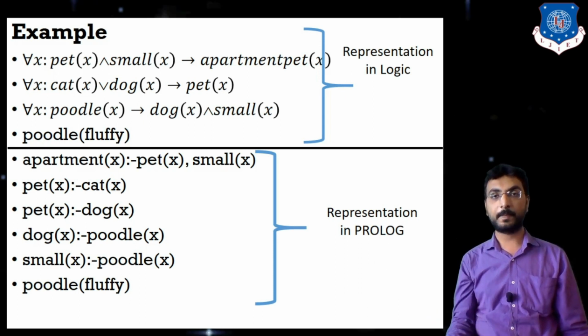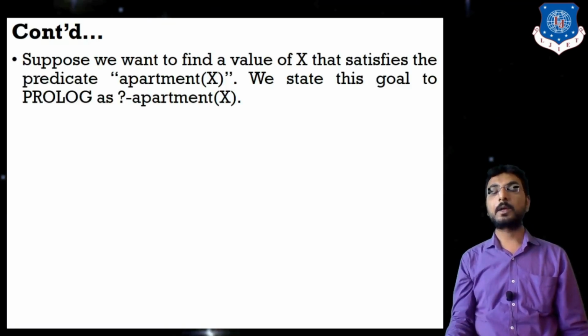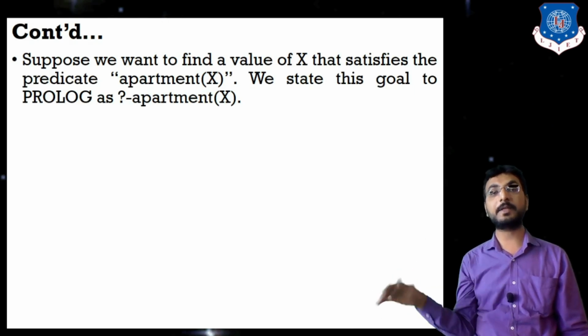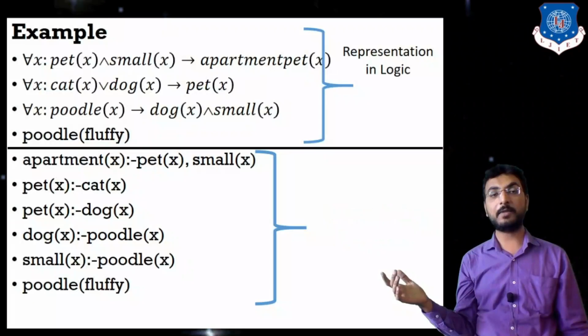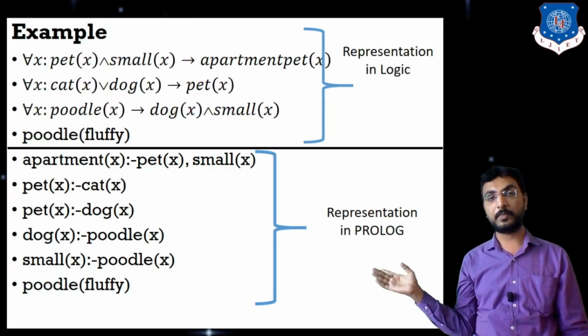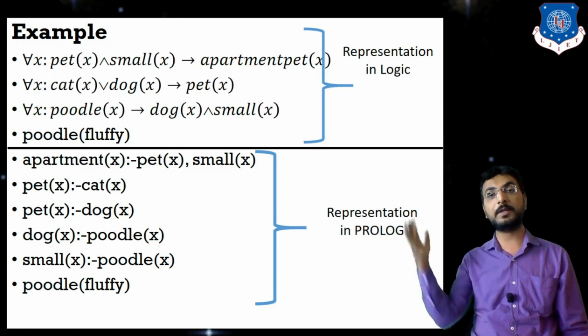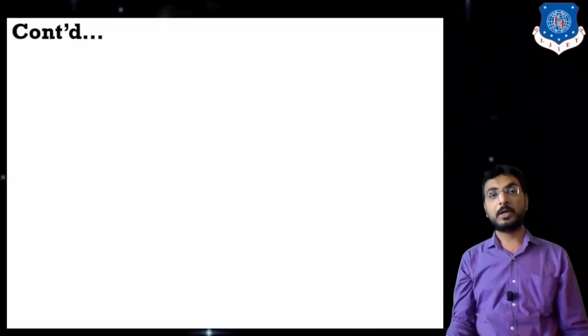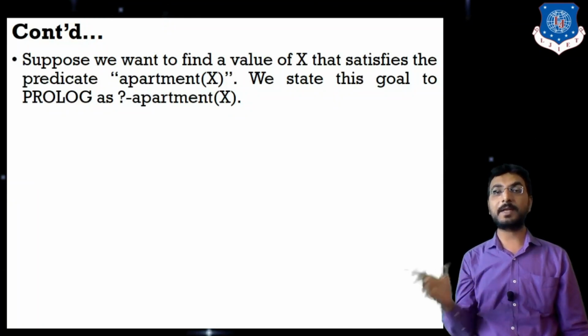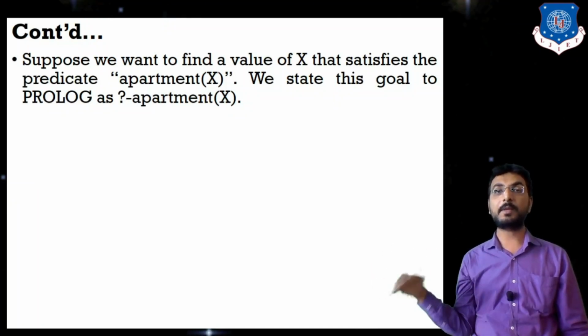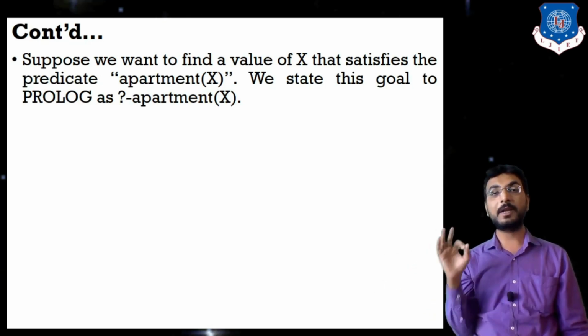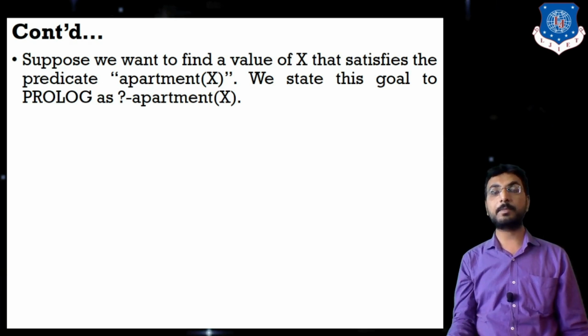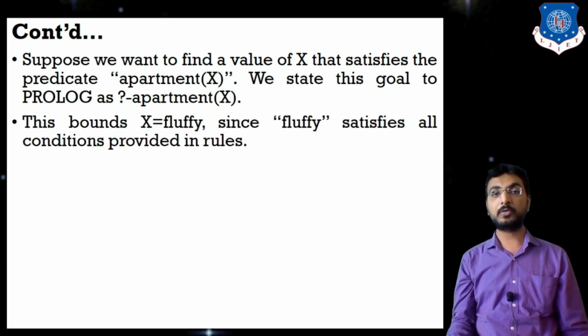Now suppose we want to find the value of X that satisfies the predicate apartment pet of X. See, here also I have written apartment pet in terms of rules. It is similar to apartment pet which is given in the representation in logic. So let us have the question apartment pet of X. We state this goal in Prolog, which means we want to find the value of X which satisfies our predicate apartment pet. Okay, so to have this bound, X is equal to Fluffy, and the answer is satisfied.